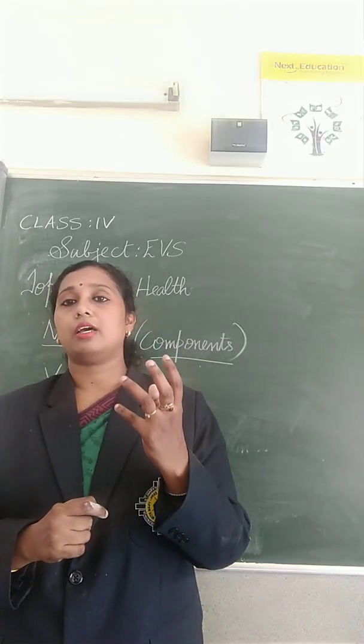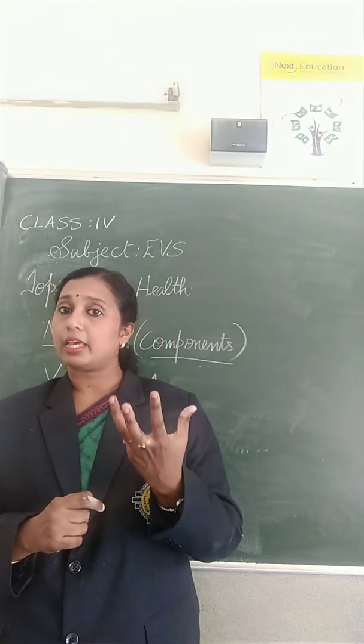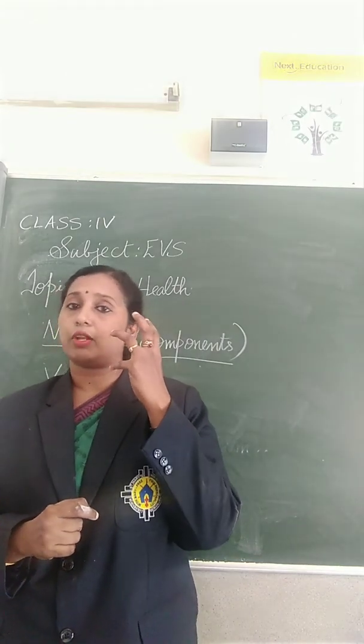When you eat more vitamin A rich food, our eyesight will be good.